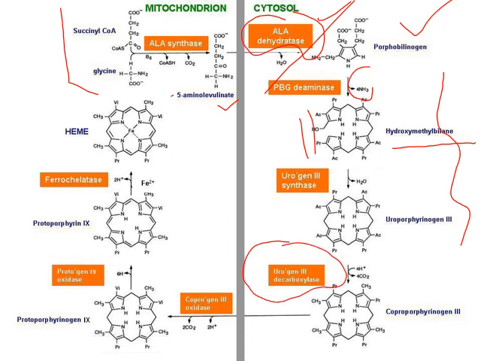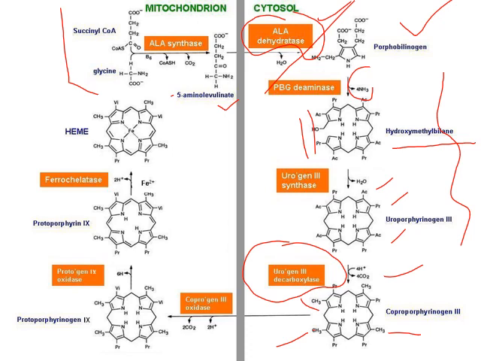Here, the acetate and propionate groups alternate, and the 4 acetate groups undergo decarboxylation to form coproporphyrinogen, which consists of methyl groups in its structure instead of acetate groups. So the acetate group is replaced by the methyl group.